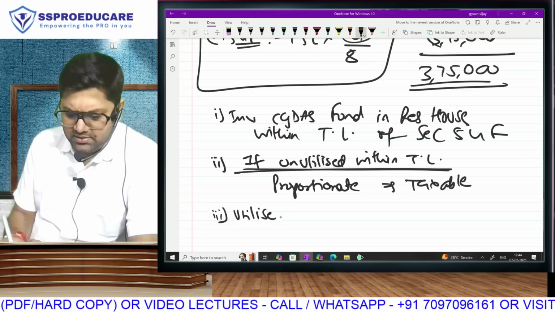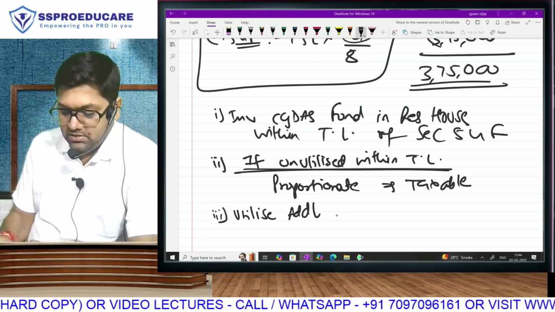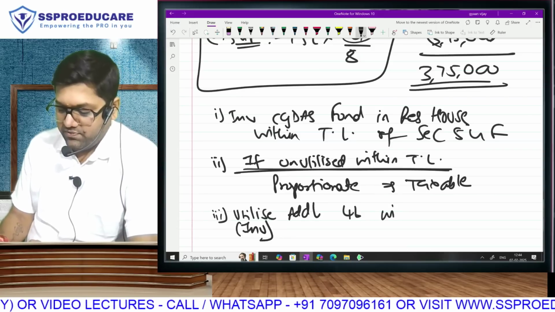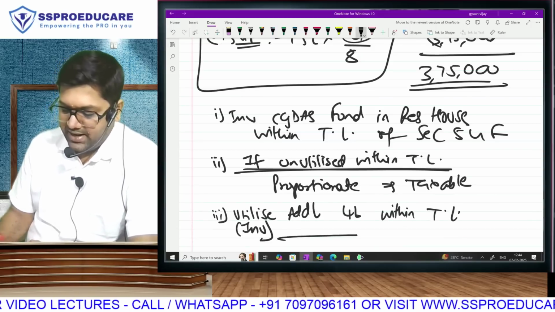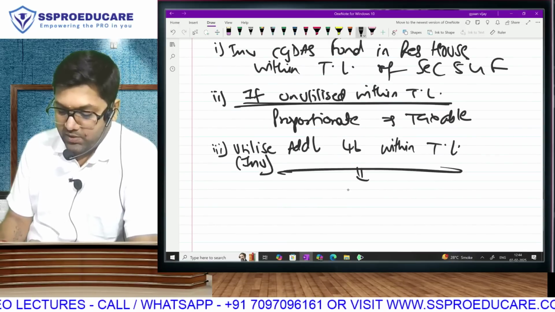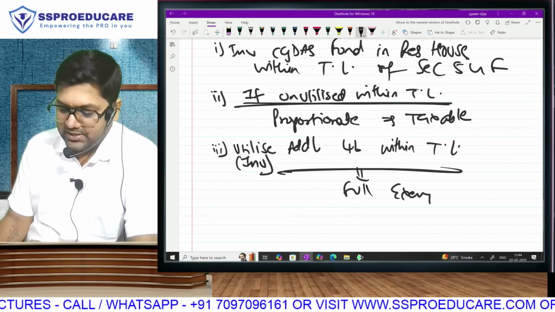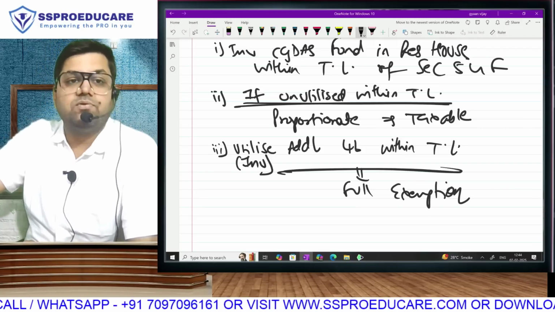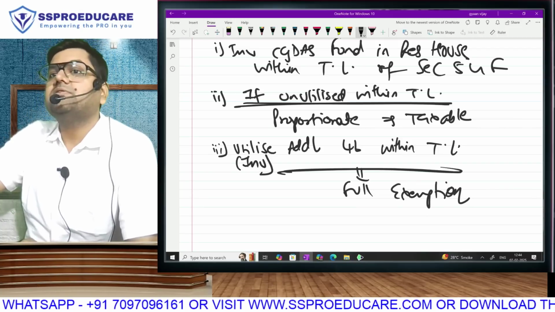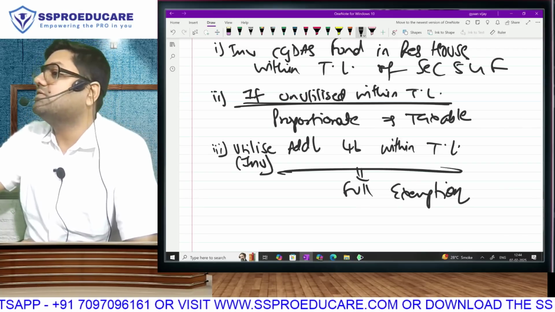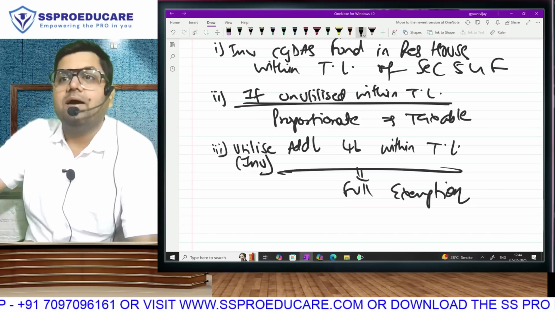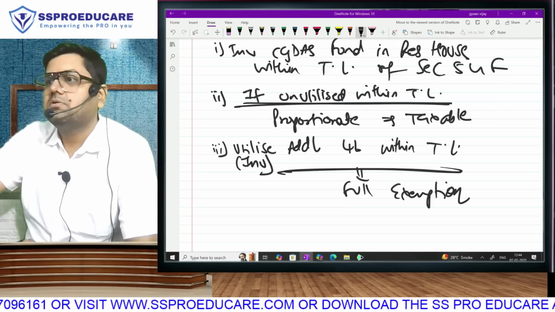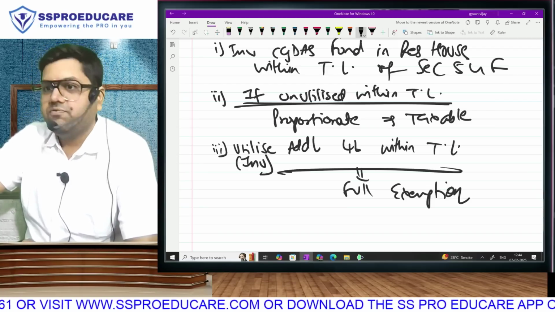Utilize, excellent, or you can say invest additional 4 lakh within the time limit. In that case, your part exemption will become full. This is the advice, and this is the kind of advice that you are expected to give as a chartered accountant. That when you have invested only 4 lakh out of 8 lakh, you are getting exemption of only 375 out of 750. But if you would have by chance invested full 8 lakh, full net sale consideration, then you would have got exemption also of full amount, full 750.